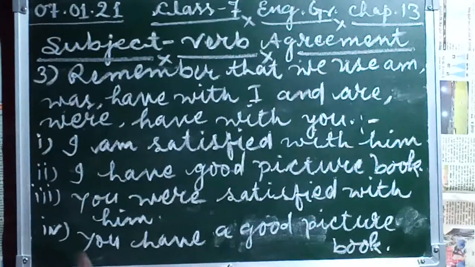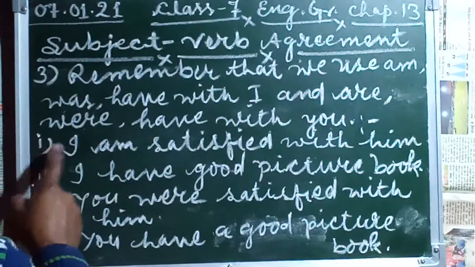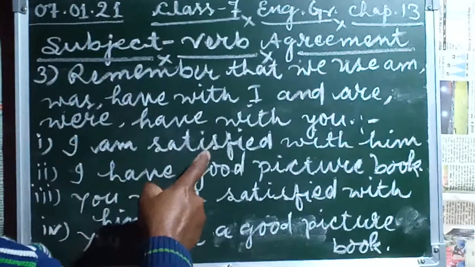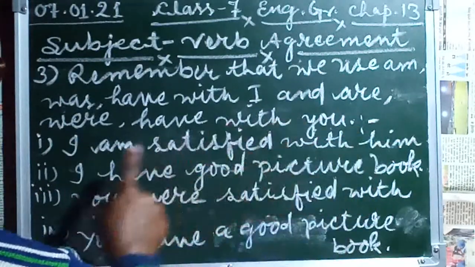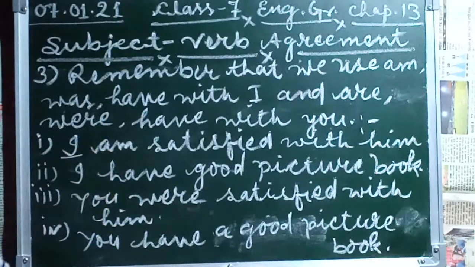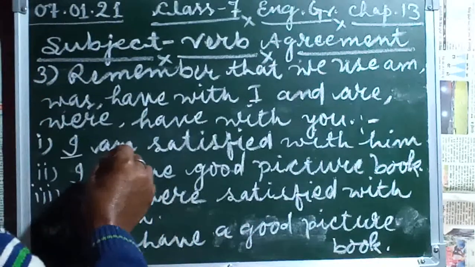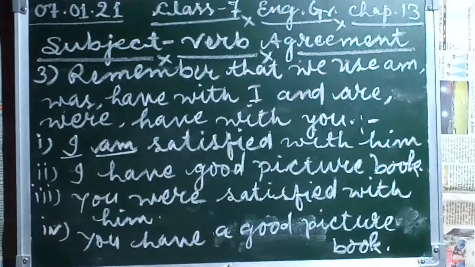So we are looking at these sentences, comparing them together. In the first sentence, I am satisfied with him, I is a singular number subject, and with the singular subject I we use the singular verb am.